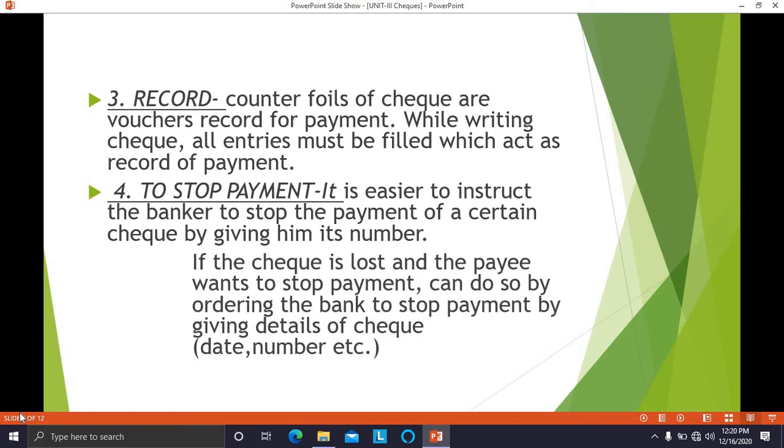If the check is lost and the payee wants to stop the payment, he can do so by ordering the bank to stop payment by giving details of the check. So if the check is lost, and the payee, the person to whom the check was given, has lost that check and now wants to stop the payment, he can do so by ordering the bank to stop the payment by giving the details of the check, such as the date of the check or the number of the check, etc.